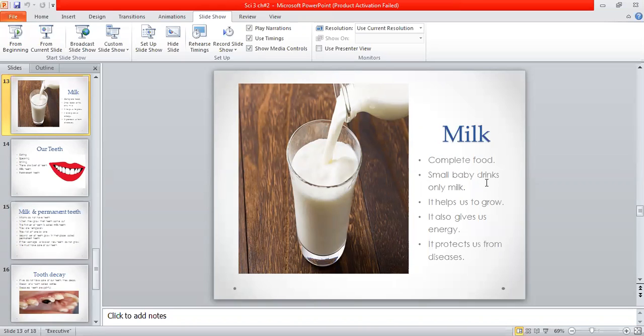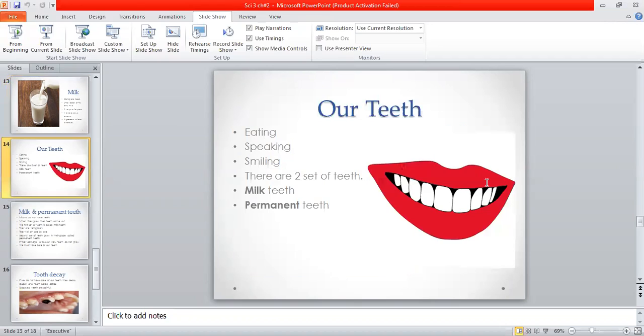When the baby becomes more healthy, after about 6 months, the baby starts eating different kinds of food. But before 6 months, the diet of small babies is only milk.